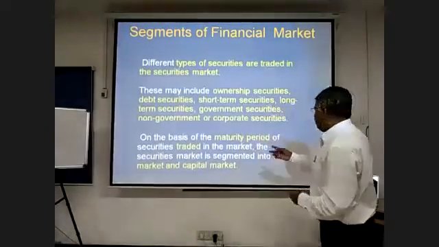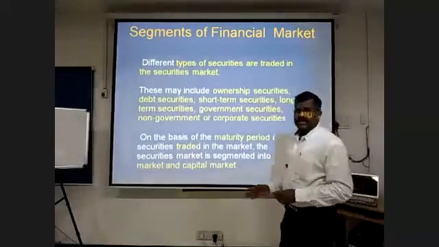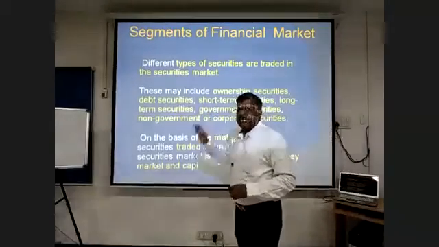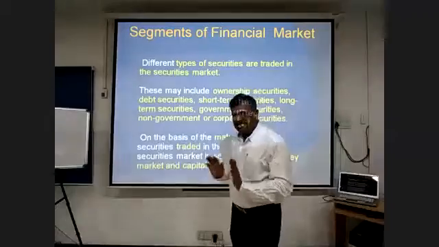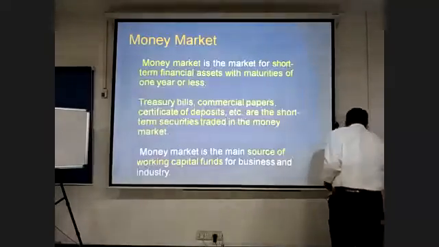So the securities traded in the securities market are segmented into the money market and the capital market. I do not want to take much time on this, because I will just briefly take you through it before I go to the secondary market. That is what is more important today.